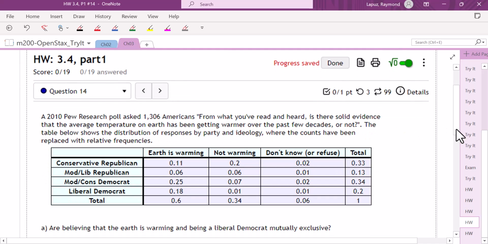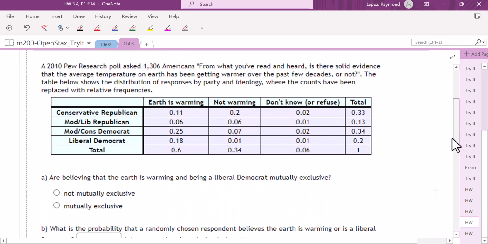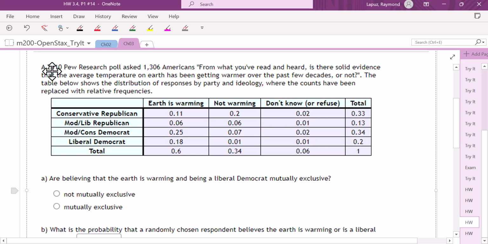This is problem number 14. We have a 2010 Pew Research poll that asked 1,306 Americans, from what you've read and heard, is there solid evidence that the average temperature of the Earth has been getting warmer over the past few decades or not? The table shows the distribution of responses by party and ideology, where the counts have been replaced with relative frequencies.